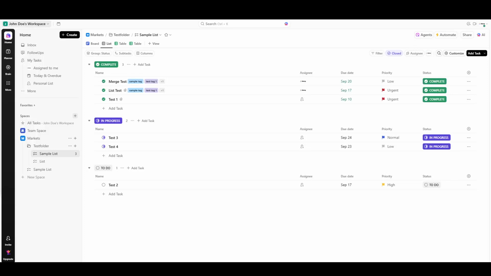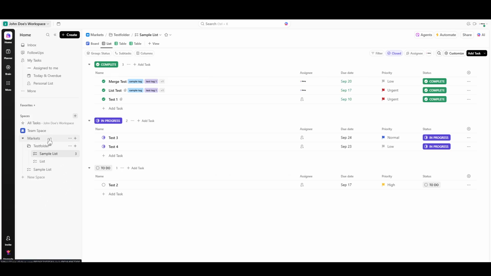In today's video, I'm going to teach you how to create a template in ClickUp. Let's dive right in and make sure your productivity is taken to a whole new level with these templates. To begin, navigate to the specific workspace that you're interested in. This is your main hub, where all the magic happens.